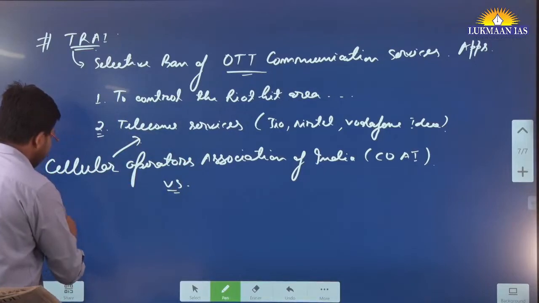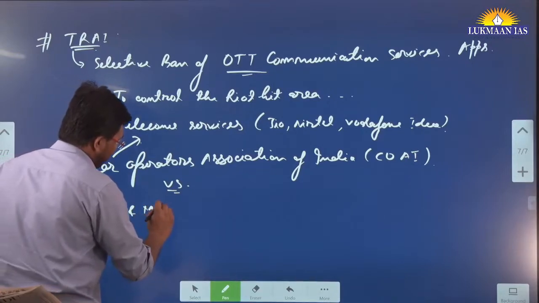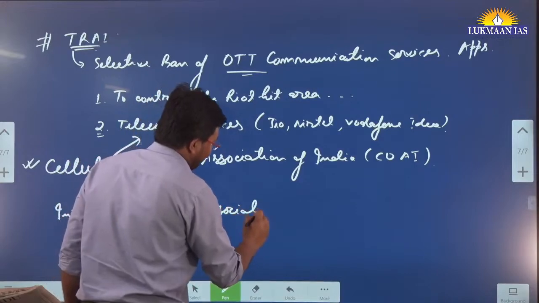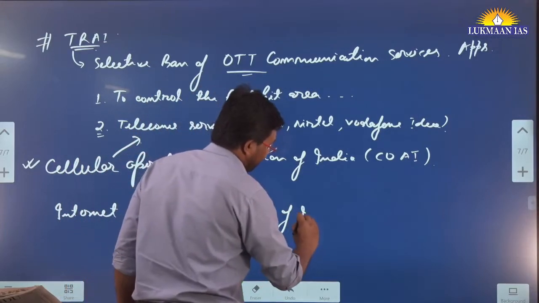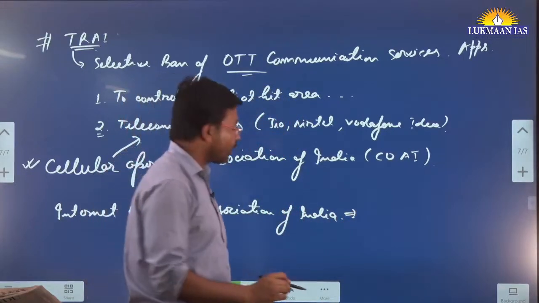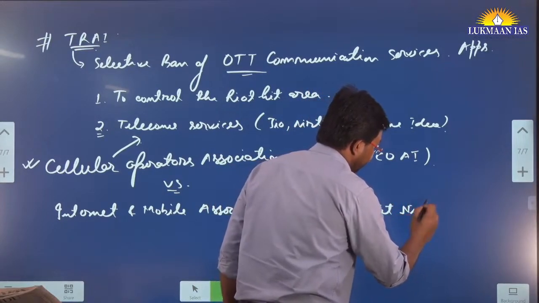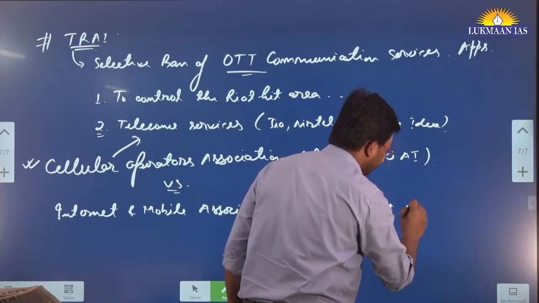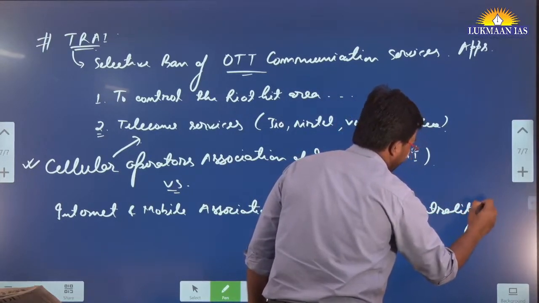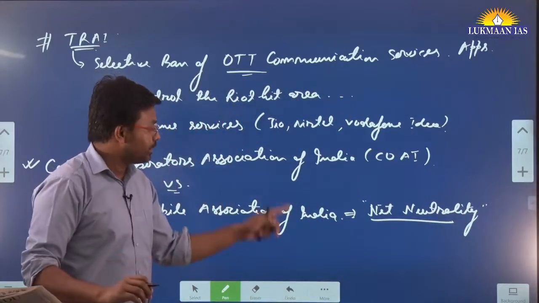So this is on one side. Then we have the Internet and Mobile Association of India. This association talks about net neutrality, that selective banning of applications is against the principle of net neutrality.